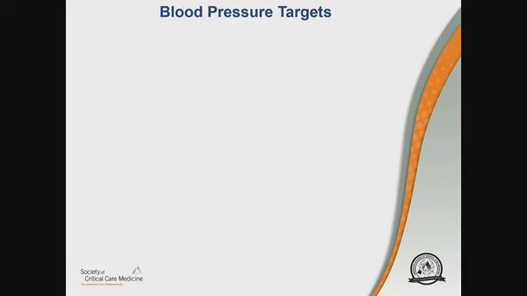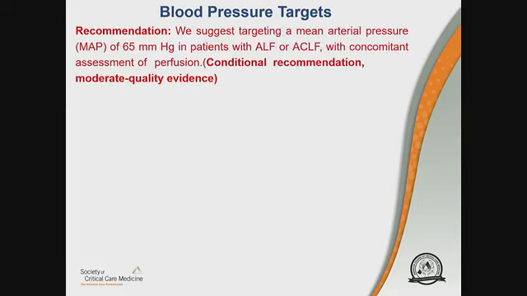All right, moving on to blood pressure targets. Very similar to septic shock. We suggest targeting a mean arterial pressure of 65 millimeters of mercury in patients with ALF and ACLF with concomitant assessment of perfusion. This was a conditional recommendation with moderate quality evidence.